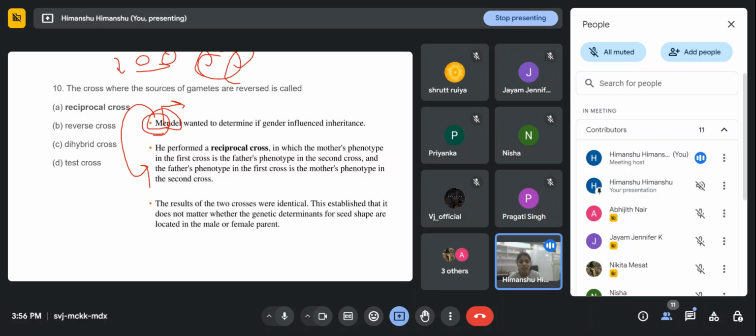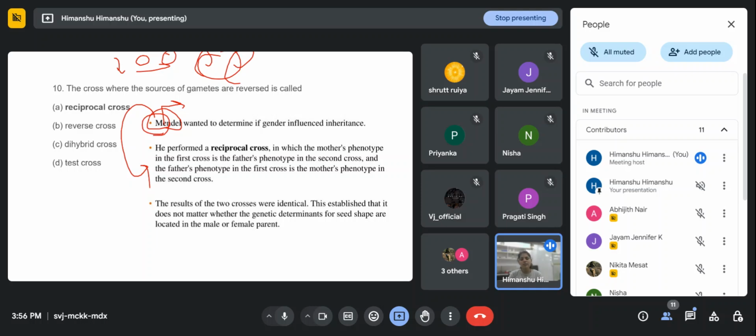He was an Austrian monk. He did farming, and he grew pea plants. He chose them because of their very short life cycle and very contrasting characters, like pod shape, pod color, flower shape, flower color.